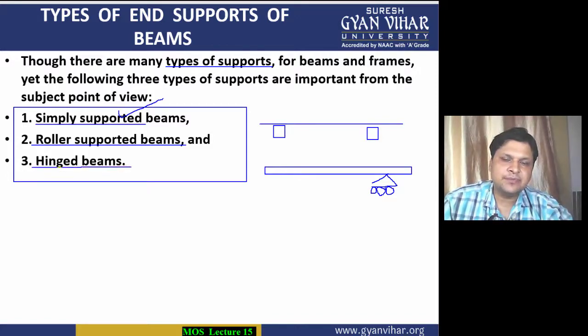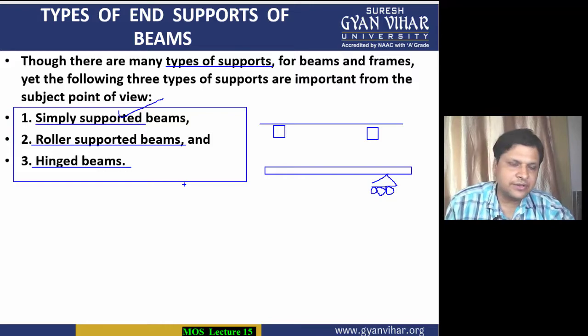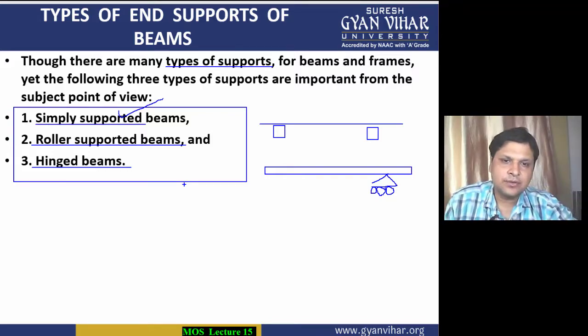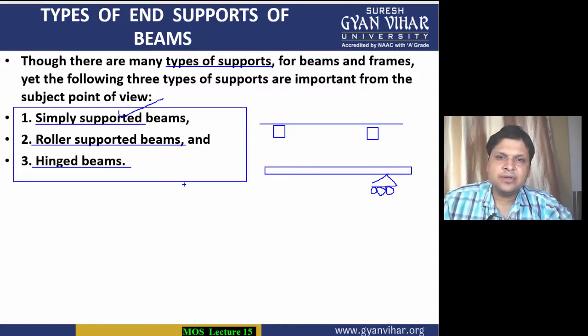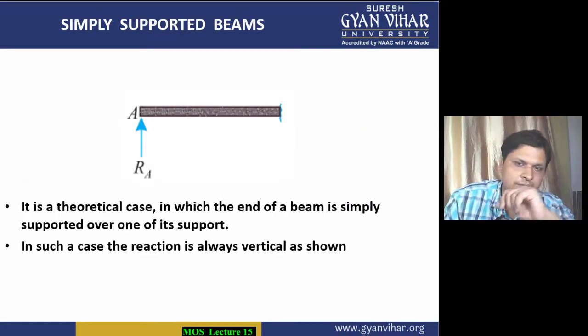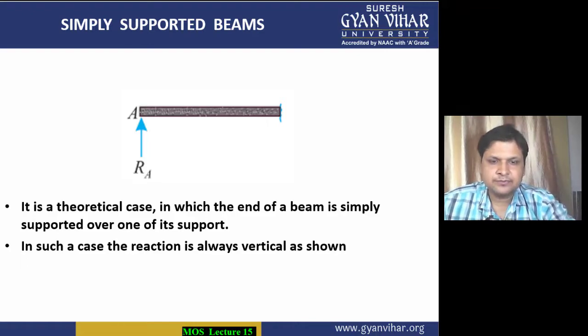And the third is your hinged beam. Hinge support, you all know, as in the case of a door, which has a hinge joint with its frame. That is an example of the hinge joint. So these are the different types of beams based on the end support. Now let's move into the first one, the simply supported beam.